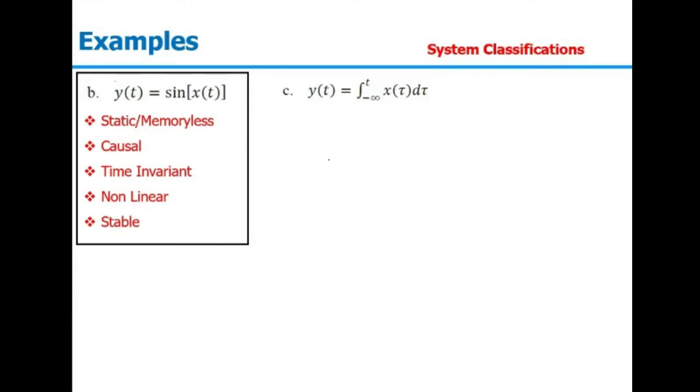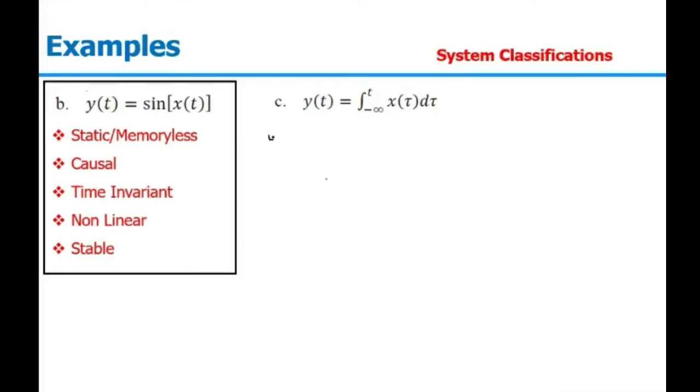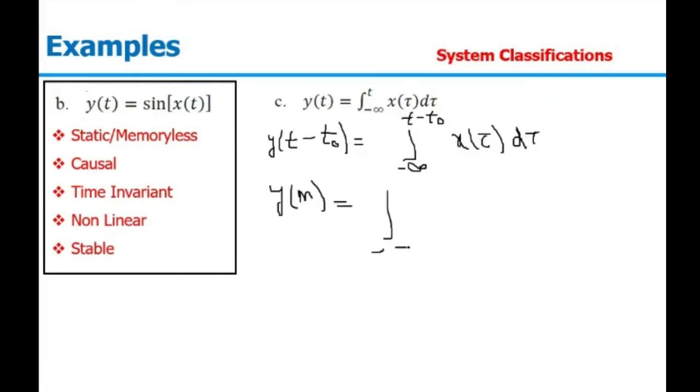Talking about time variance. First, when we delay the output, we replace t by t minus t naught. So the upper limit will now be t minus t naught, because we replace t by t minus t naught, and the signal will be x(tau) d tau, because it is not x(t), it is x(tau) d tau. So we can put t minus t naught equal to m. y(m) is the integral from minus infinity to m of x(tau) d tau. We can write it like this. This is equation 1.